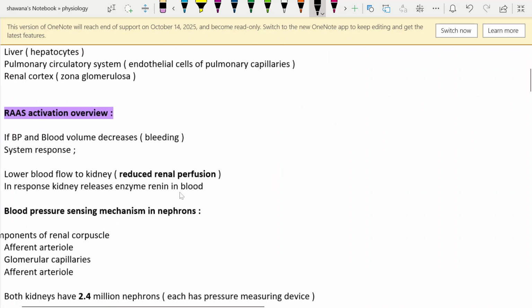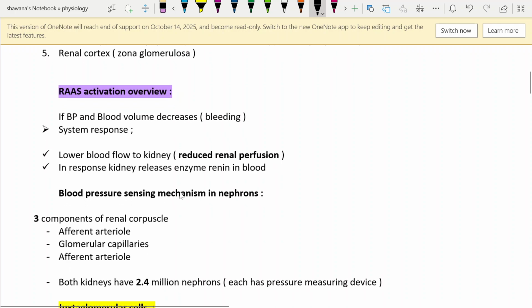So, RAS activation overview. Let's take a scenario that if a person is bleeding, his blood pressure is going to decrease. He is going to suffer from hypovolemia because the bleeding is occurring. So, system response. When a person is bleeding, the amount of blood in our general circulation is going to decrease, and in response, the kidneys are going to be hypoperfused.